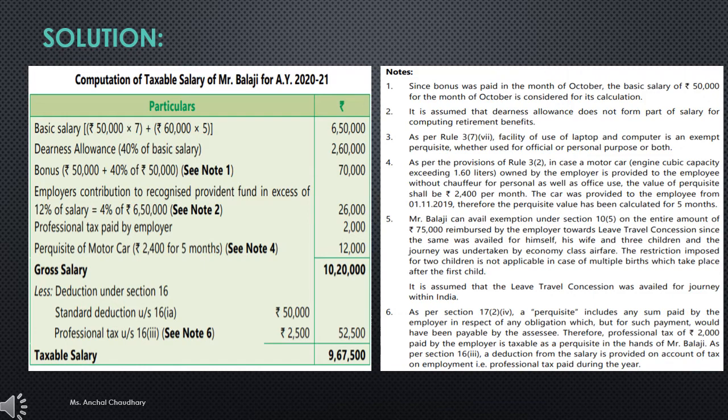So one more thing, students, one more adjustment was there regarding the leave travel concession. So it was mentioned that there was the employee, his wife and 3 children. 3 children में क्या given है that one daughter is at the age of 7. First child is his daughter, that is 7 years, and second child and third child were twin sons.